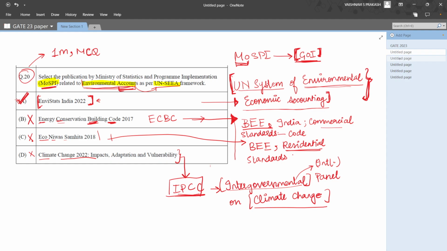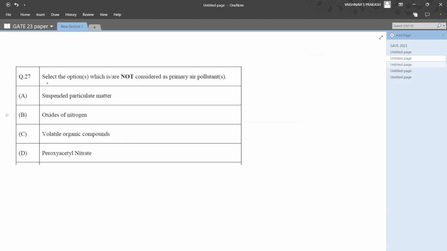So let's move on to the next question. The question is, select the options which is/are not considered primary air pollutants. Here we'll have to be careful with these words, which say that it is not an MCQ but an MSQ question, which means there could be more than one right answer. This question was for 1 mark, and again this is all in the common part.